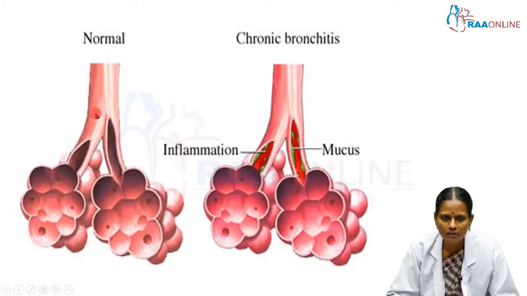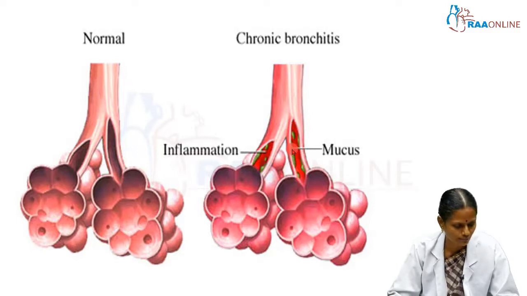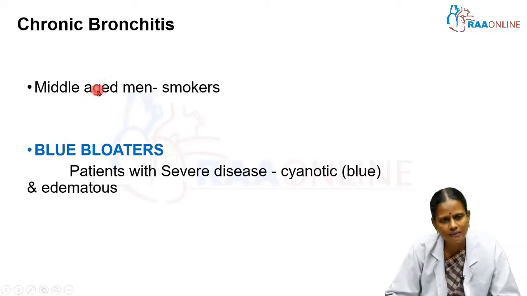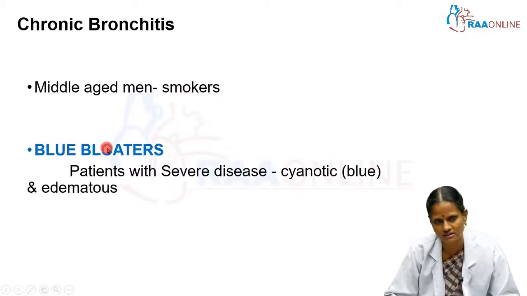So, this is the normal trachea and the bronchi, and these are the alveolar air spaces. In chronic bronchitis, there is inflammation of the bronchi that leads on to mucosal hypersecretion. That is the pathogenesis of chronic bronchitis. It occurs in middle-aged men who are chronic smokers, and classically it goes by the description blue bloaters, because in later stages it produces cyanosis. So, they are described as blue bloaters.